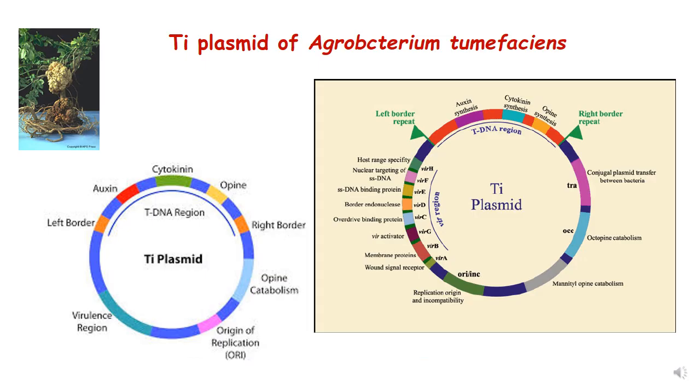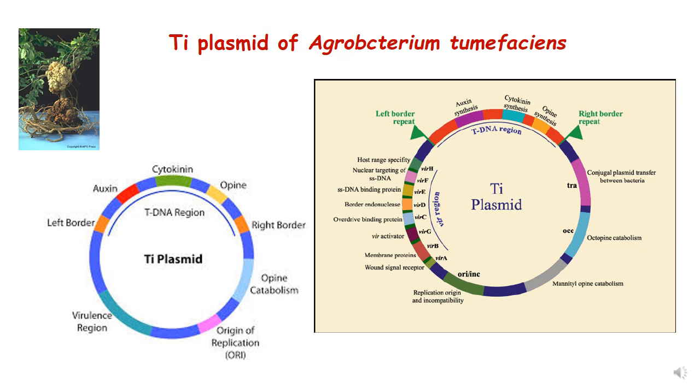So this is the detailed structure of the Ti plasmid of Agrobacterium tumefaciens. You can see in the picture on the left-hand side that the Ti plasmid has a tDNA region, and this tDNA region is delimited by left border and right border, which have direct repeats. This tDNA region has genes for auxin and cytokinin synthesis, as well as opines.